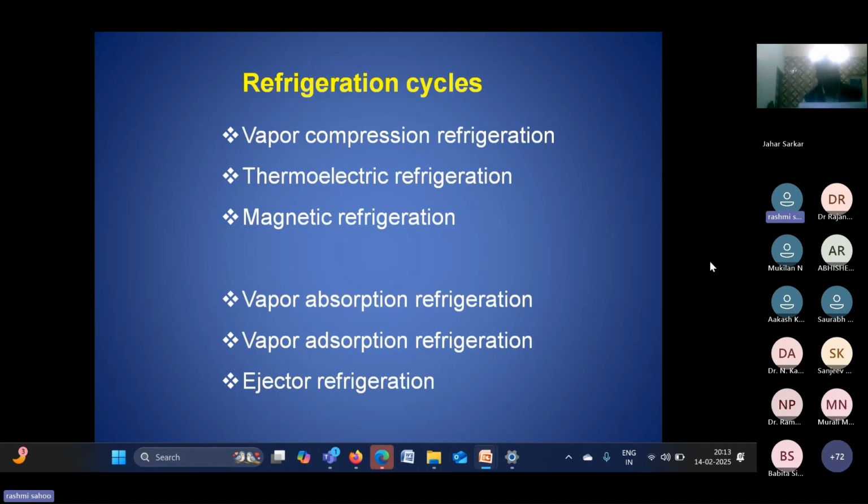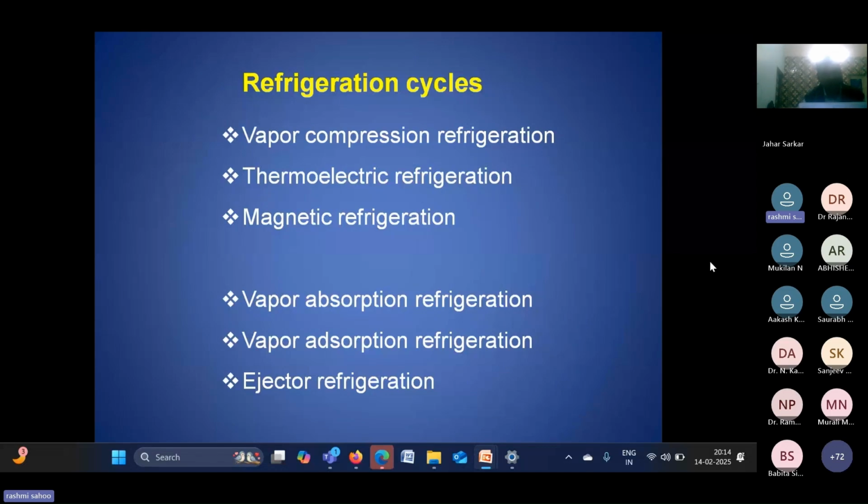Similarly, there are many refrigeration cycles which we can use for solar-based polygeneration systems. In many research papers, if you see, people have used different types of refrigeration systems along with solar-based systems for polygeneration applications, such as the vapor compression system.